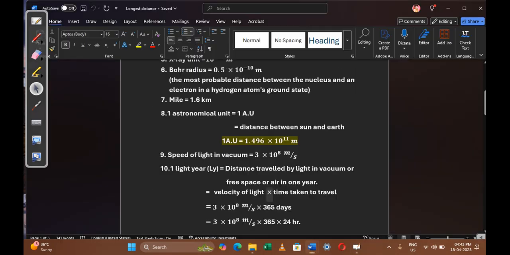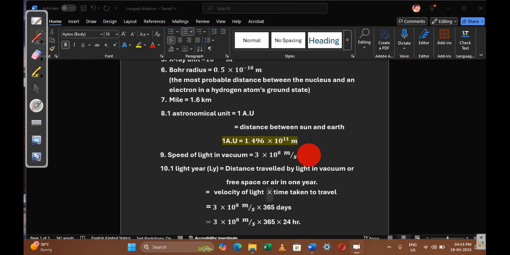So light travels at 3 into 10 power 8 meters per 1 second. Next one is light year. This is also a unit of length. Light year: year means 365 days. The distance light travels in 365 days is named as a light year.